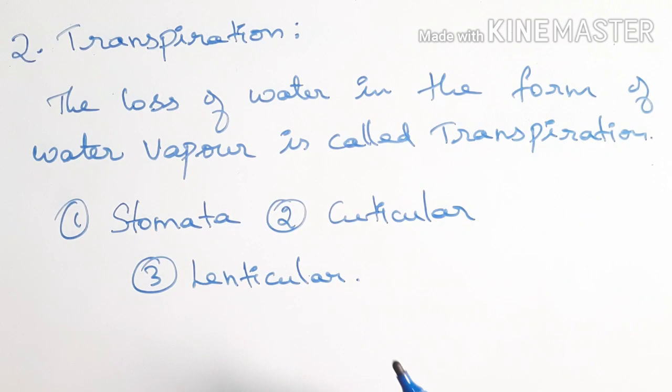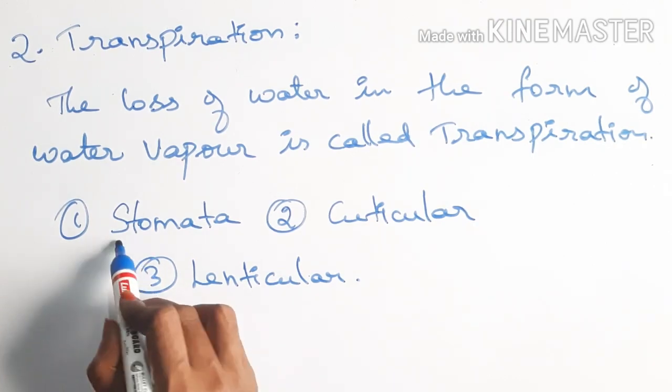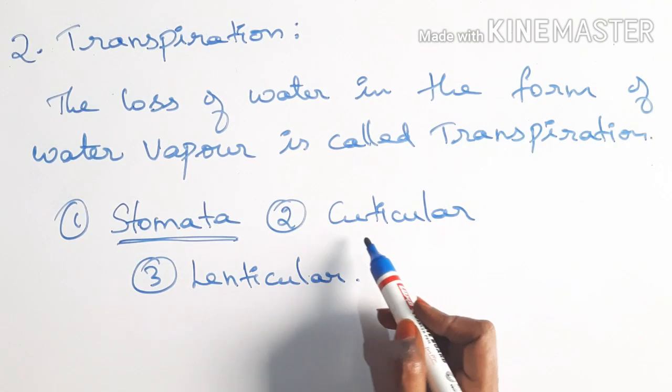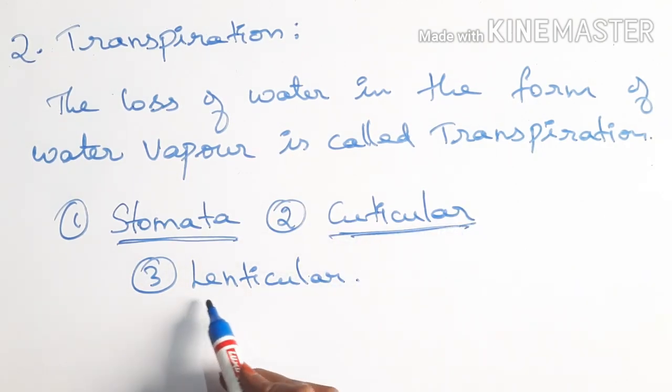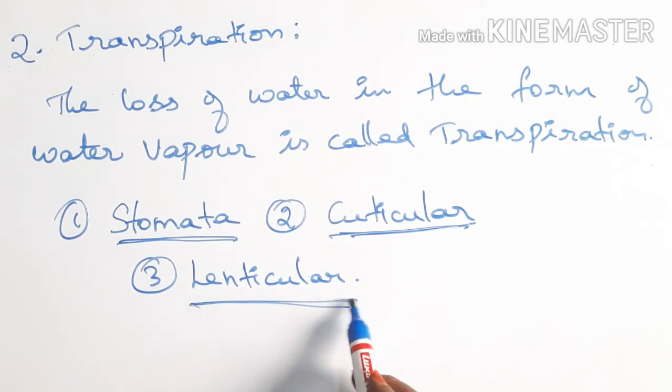This transpiration process occurs in stomata, in the cuticular region, and in the lenticular region of the plant.